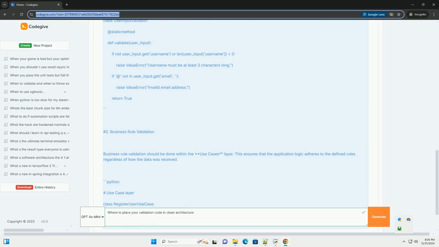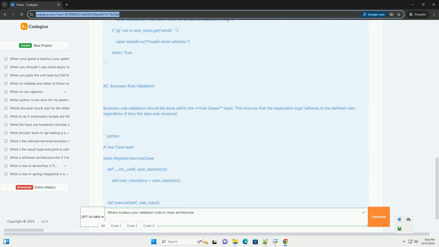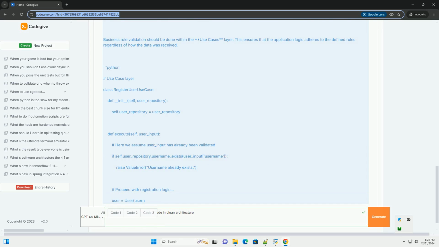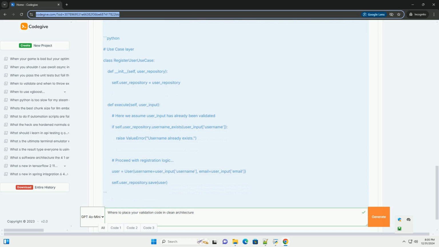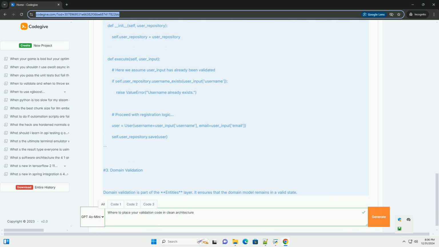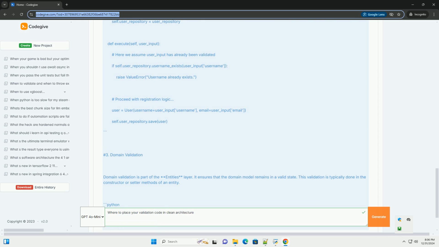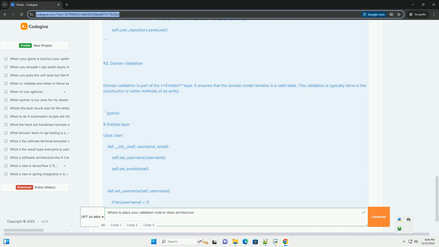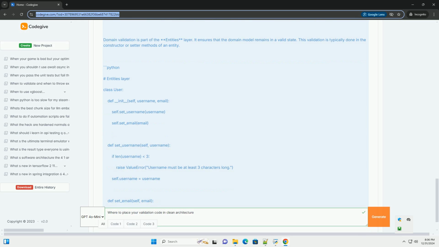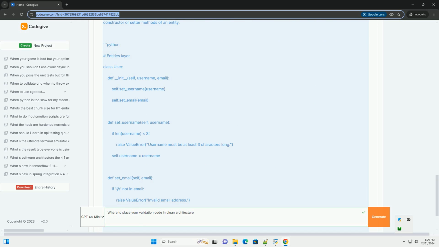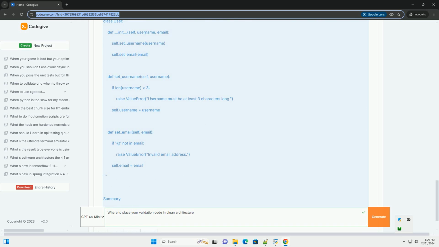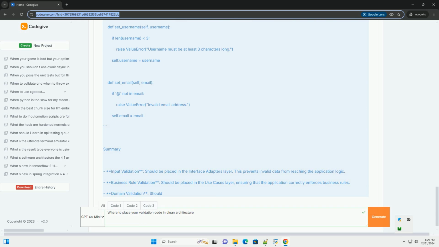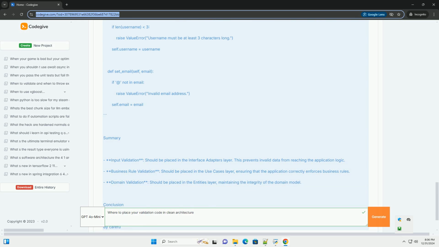Overview of layers in clean architecture. 1. Entities, the core business logic and rules. 2. Use cases/interactors, application-specific business rules that orchestrate the flow of data and handle application logic. 3. Interface adapters, convert data between the format used by the use cases and the format used by the outer layers, like UI, database, etc. 4. Frameworks and drivers, the outermost layer, which includes UI, databases, frameworks, and external services.